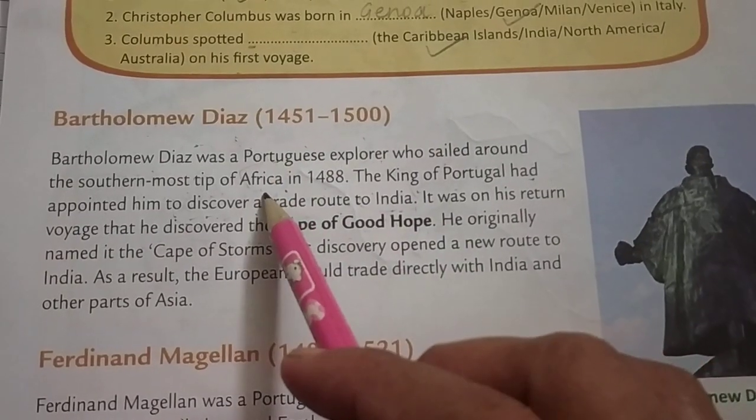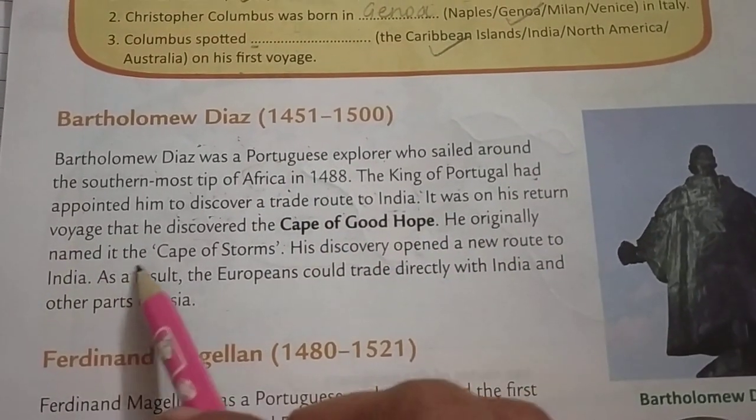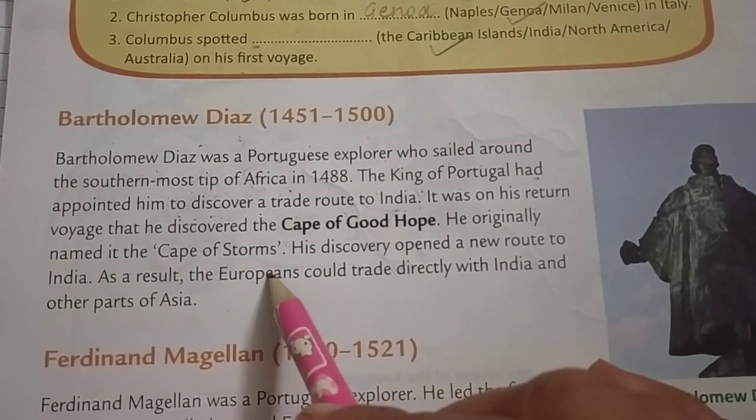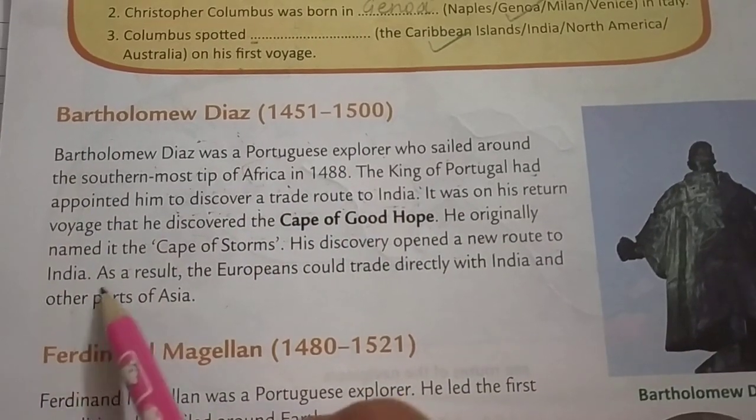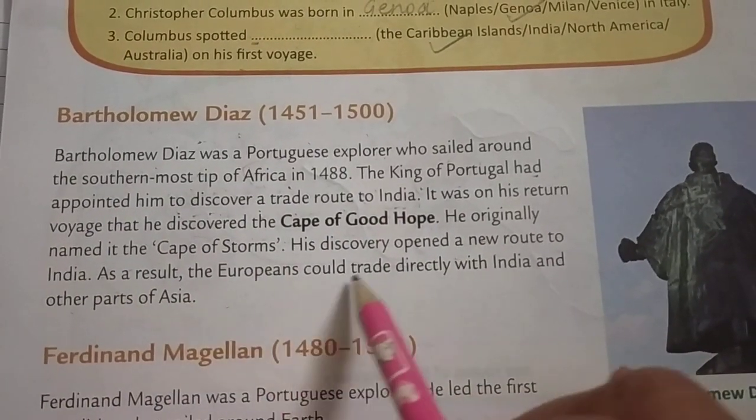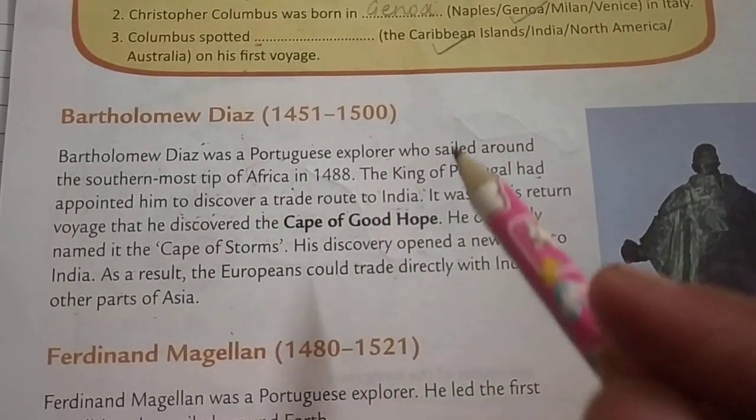The Africa's name is what? Cape of Good Hope. He originally named it the Cape of Storms. Okay, so his discovery opened a new route to India. As a result, the Europeans could trade directly with India and other parts of Asia.